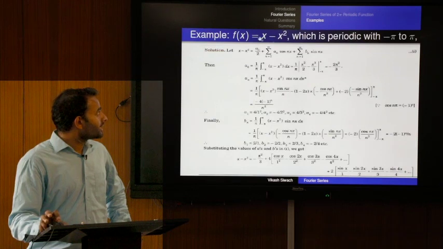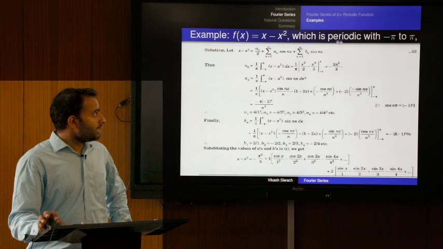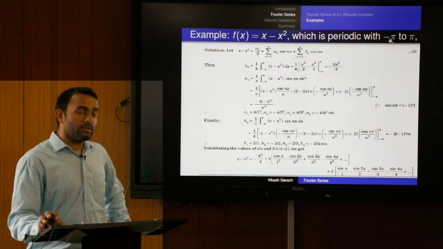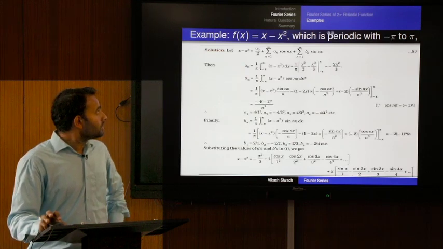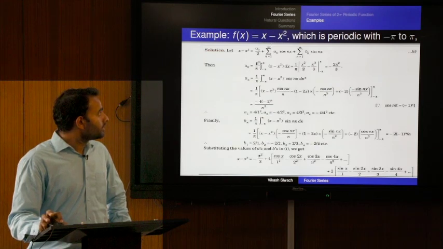If we have the function x minus x square and we define it as a periodic function from minus pi to pi. So, we define this function only in the domain minus pi to pi and then we repeat the graph on both sides. For this function, a naught is calculated by the formula 1 upon pi integration f(x) dx.